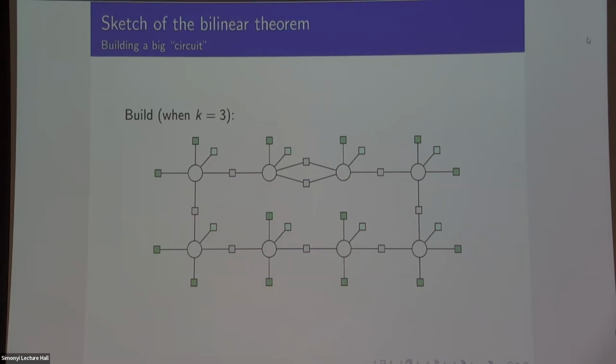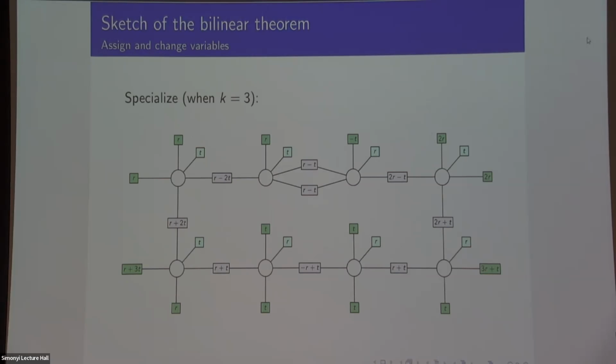So each of these really has some variables associated to it. And I specialize them to be functions of r and t, which are my 2 new variables. And if you look at this, there's an r plus 3t here and a 3r plus t here, and everything else is either an r or a t. And so, as I promised you, I now get to go home. Yeah, this is 2 more Cauchy Schwarzes, and this is a proof, at least for k equals 3.